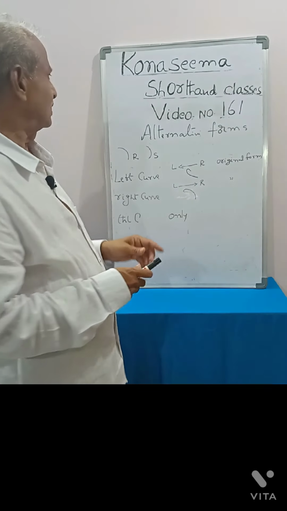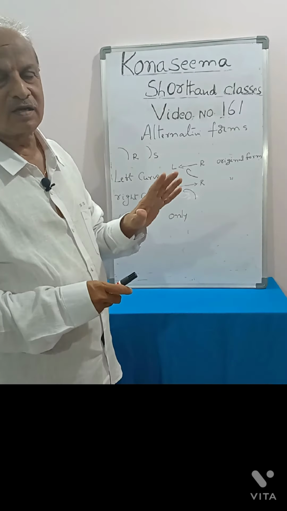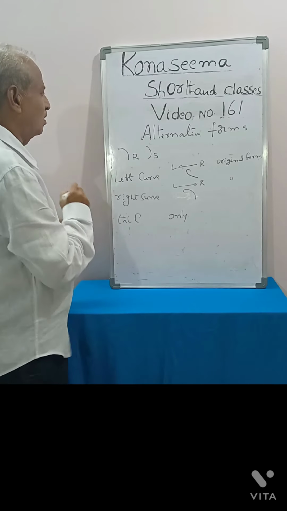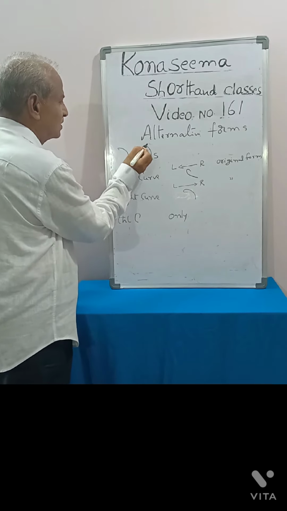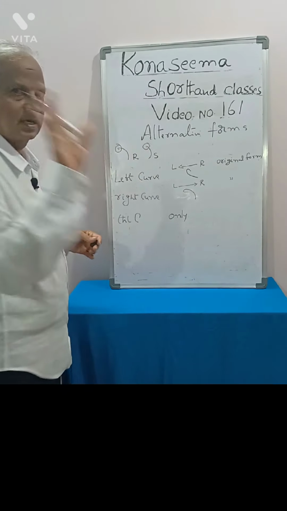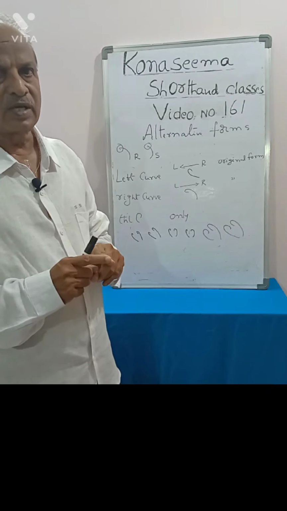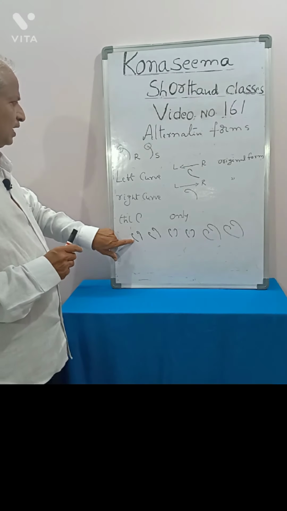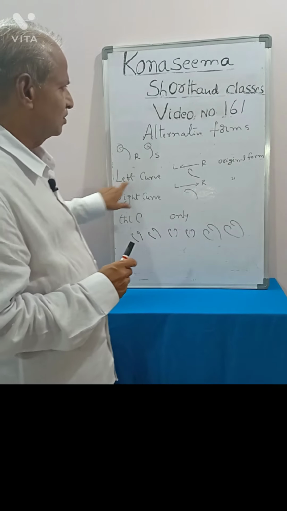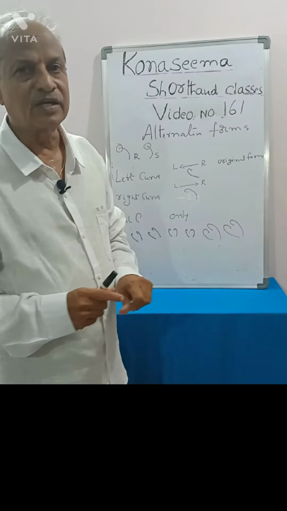It is said that strokes downward R and S are not having hooked forms. This hook is not given to R. Here S is not given a hook. The reasons for this I will tell later. We will name these two forms, this as left curve and this as right curve. In other words, the original form is left curve and the right curve is the alternative form.